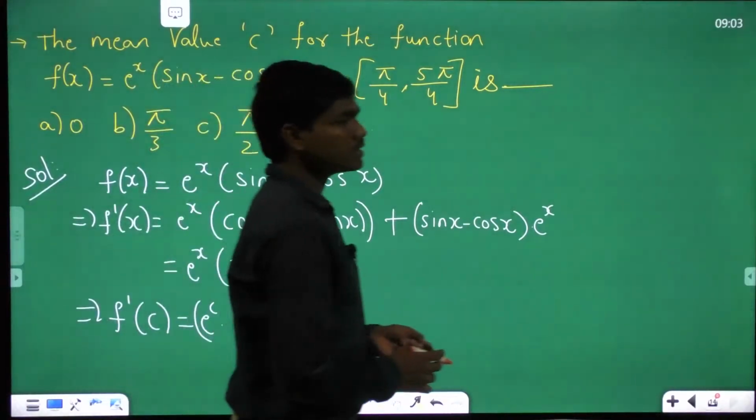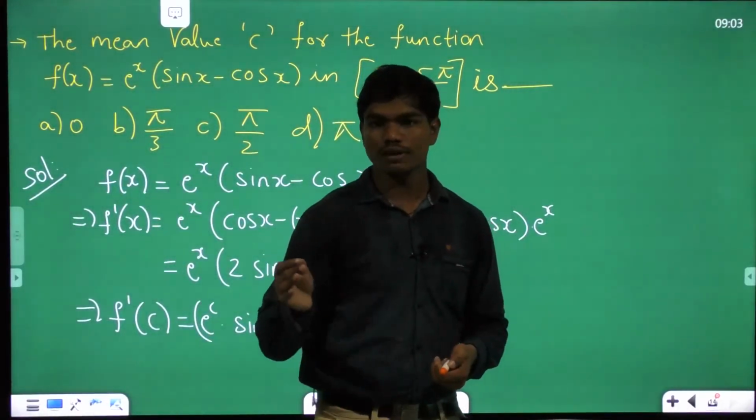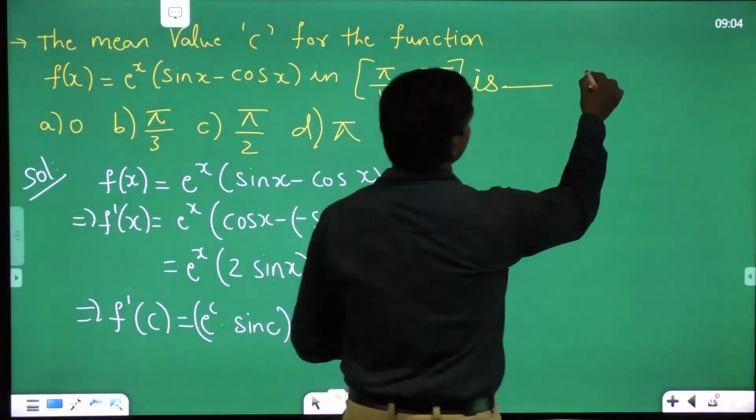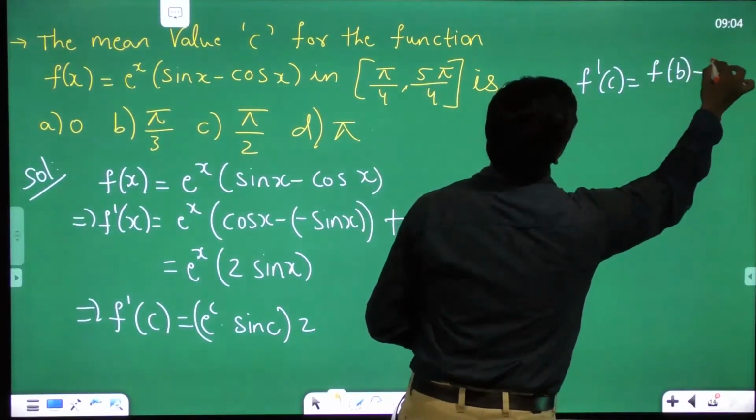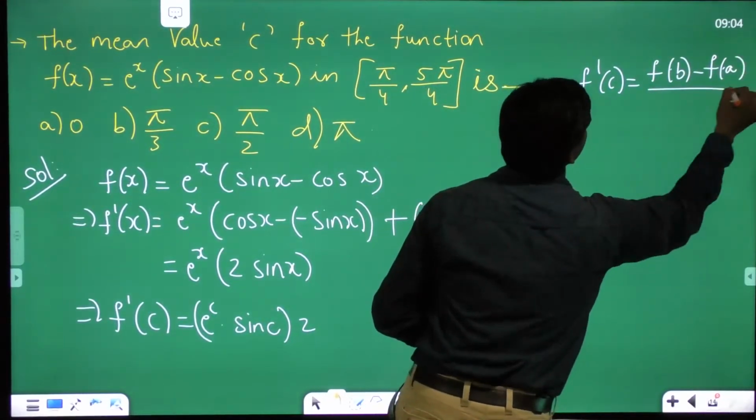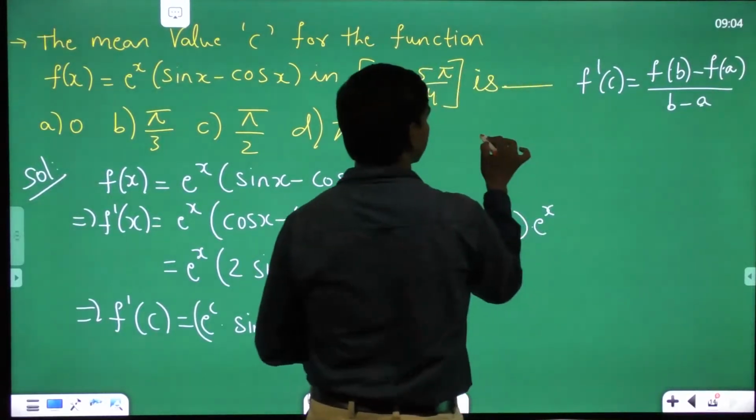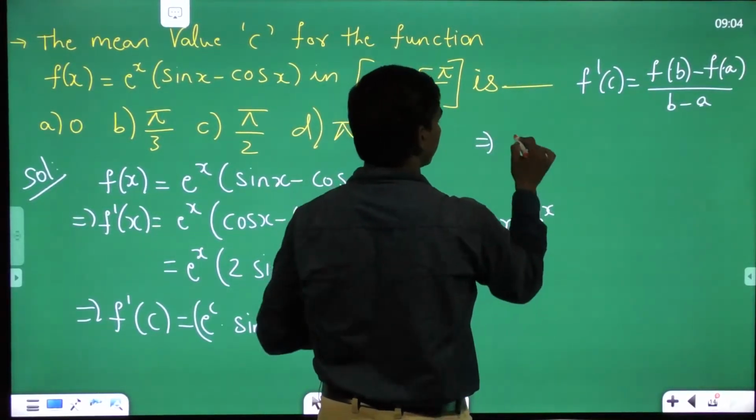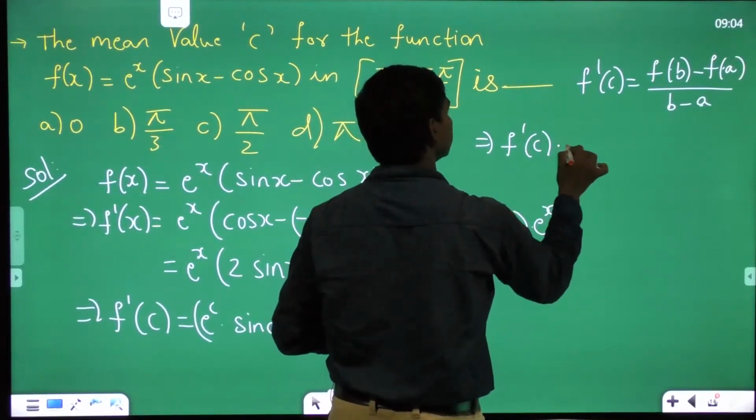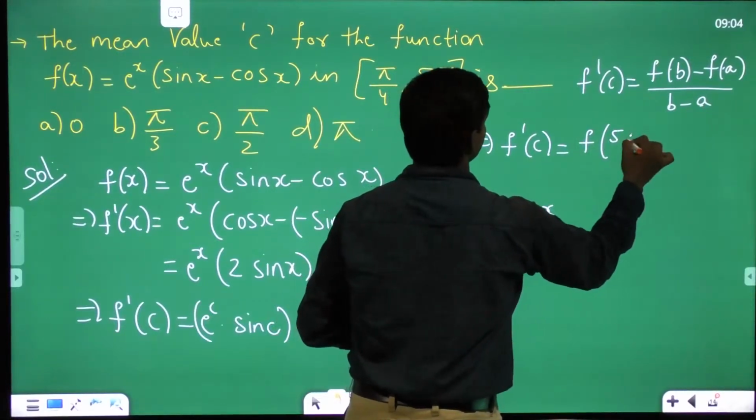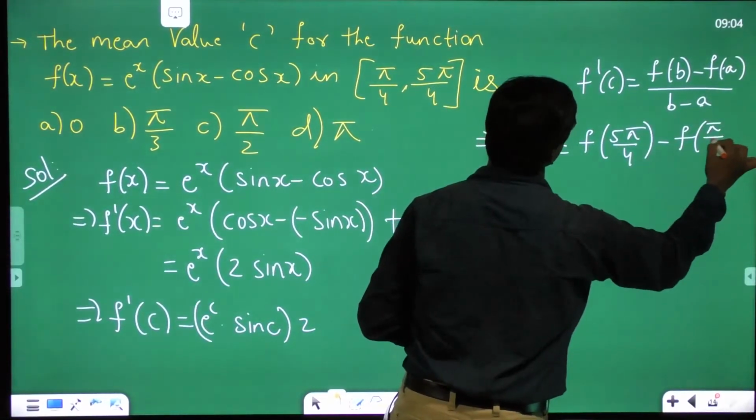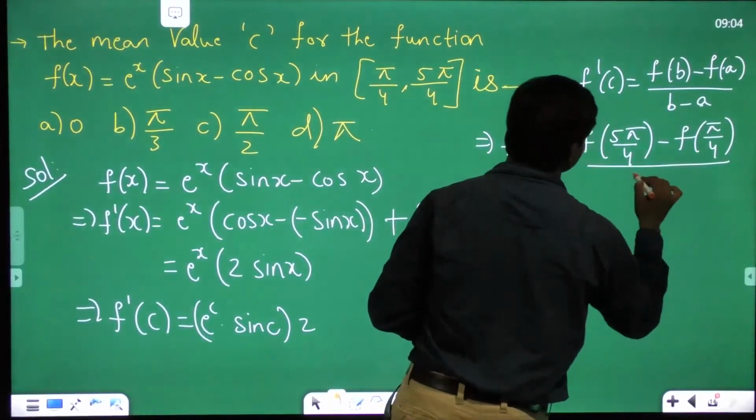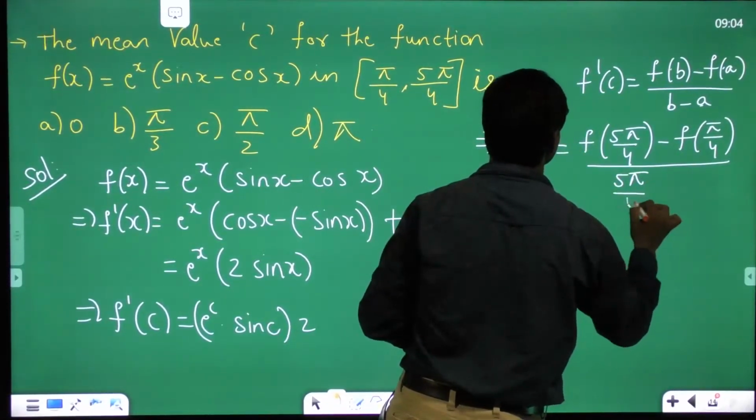Correct? Now, since only one function is involved, we'll go for Lagrange's mean value theorem, and f dash of c is equal to (f of b minus f of a) divided by (b minus a). And in this special case, we have pi by 4 and 5 pi by 4. So we have f dash of c is equal to (f of 5 pi by 4 minus f of pi by 4) divided by (5 pi by 4 minus pi by 4).